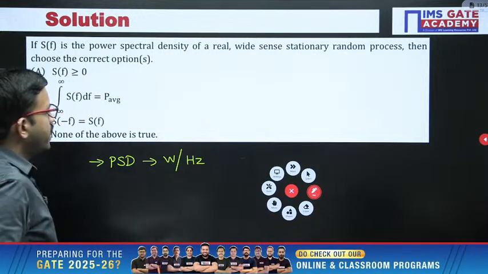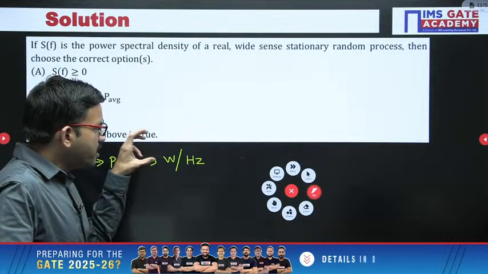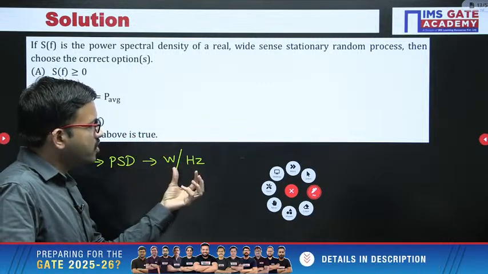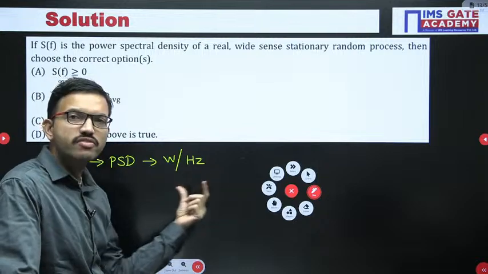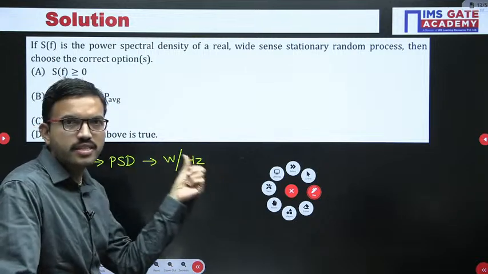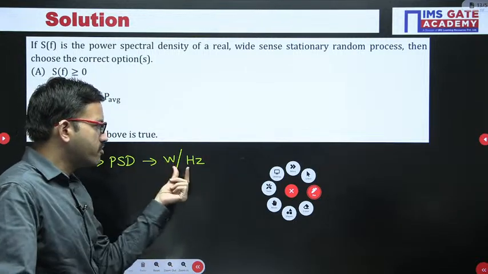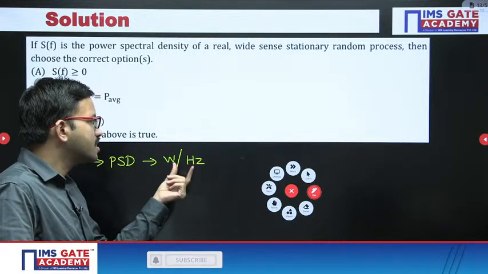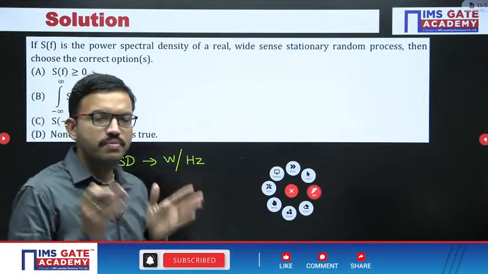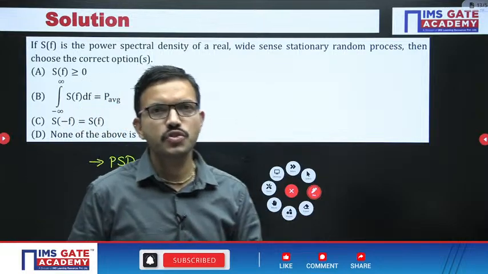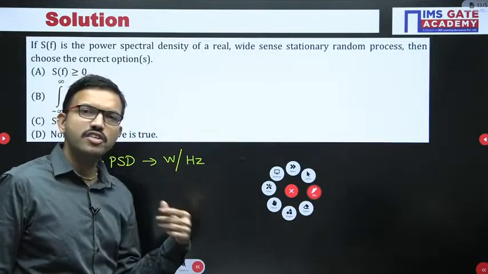So here it is very simple. In the numerator you are having power, and in the denominator you are having the range of frequencies over which we have distributed that power. So definitely the range of frequency or bandwidth, the frequency values are always positive. And when you are calculating power, definitely you are getting a positive value.